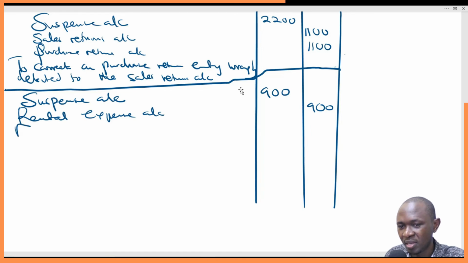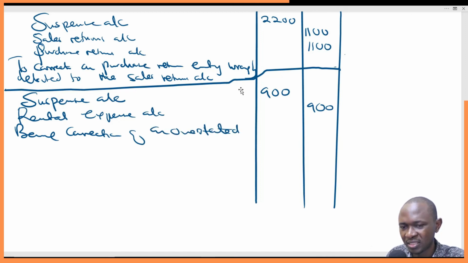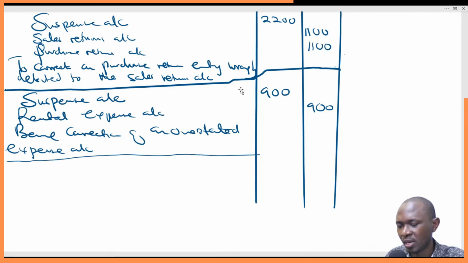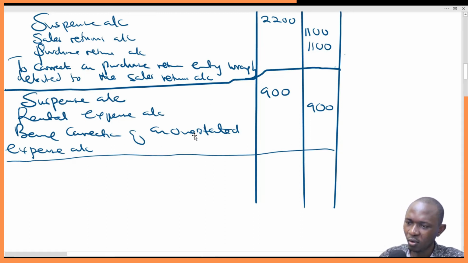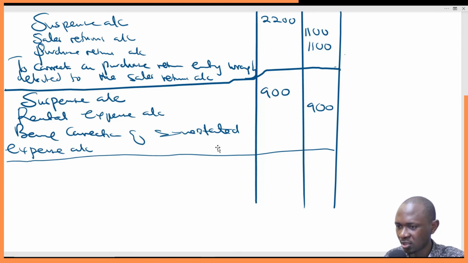So we'll say being correction of an overstated expense account, like that. Being correction of an overstated expense account. This handwriting doesn't look good, so let me just make it a little bit better.